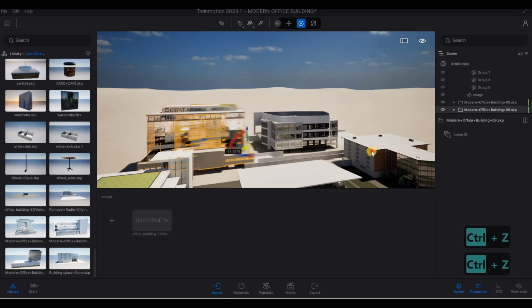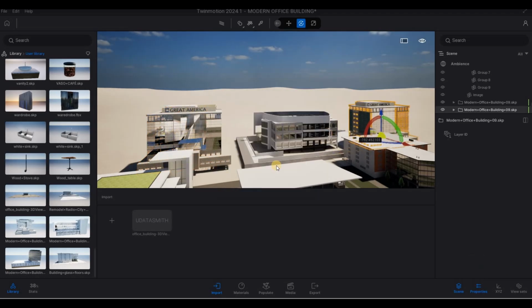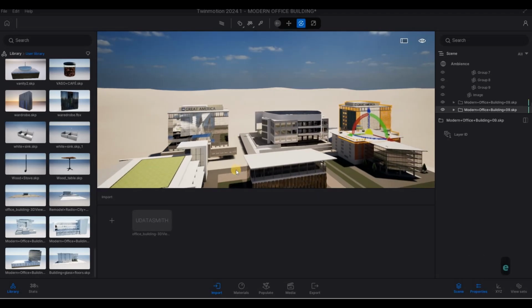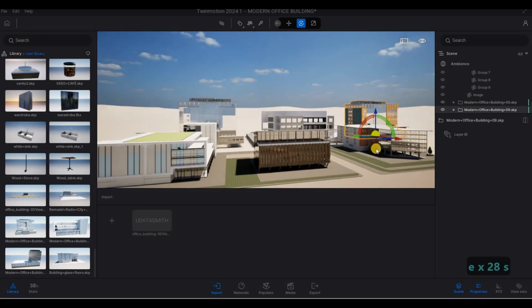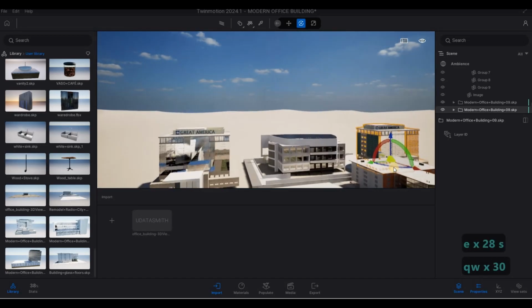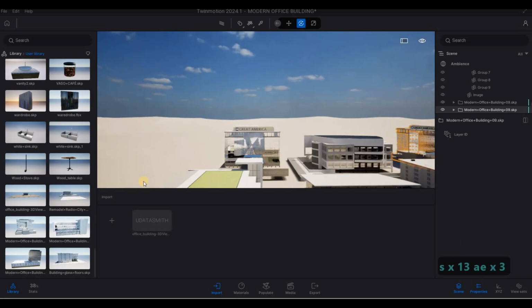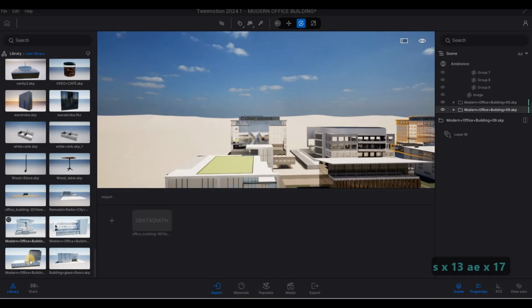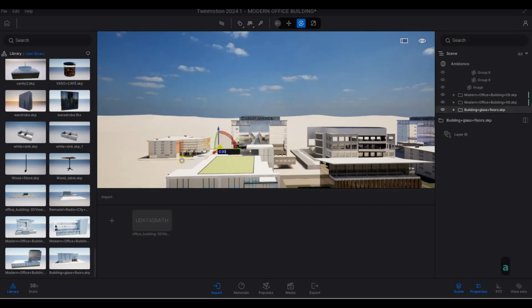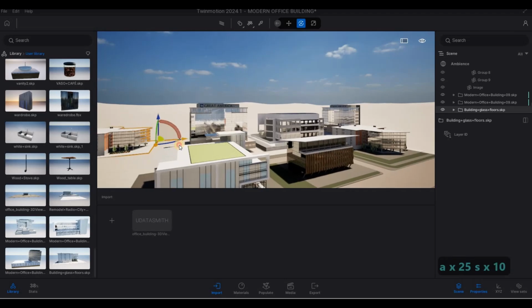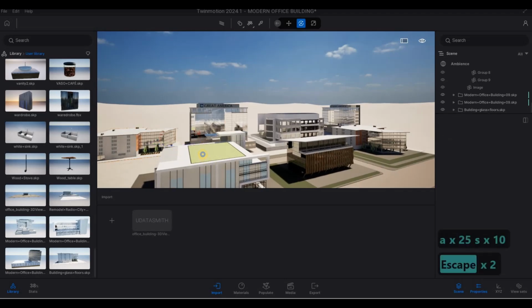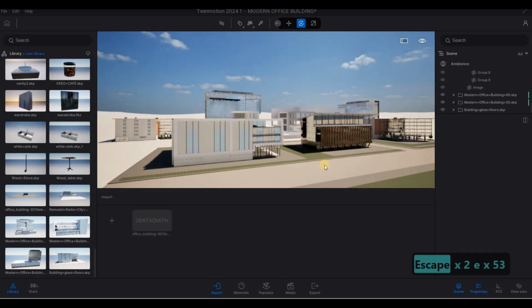Hold shift and let's create another one on the background there. Maybe rotate this one 90 degrees. That's perfect right there. One more on here. Just for the background's sake.